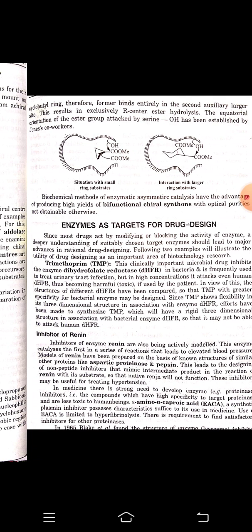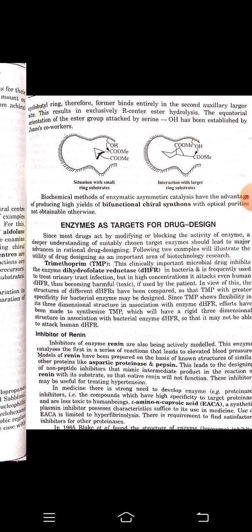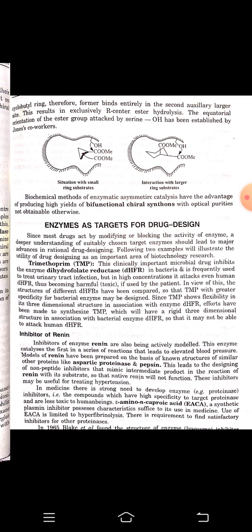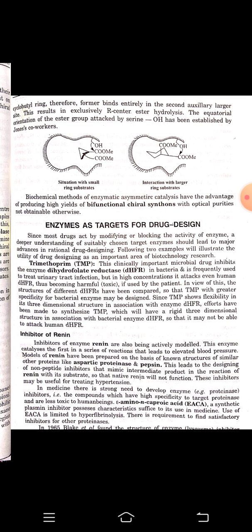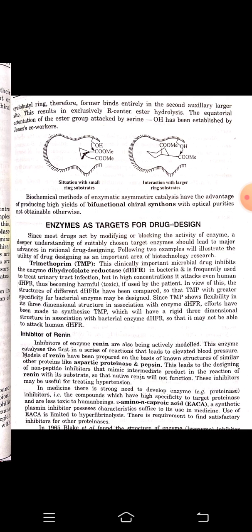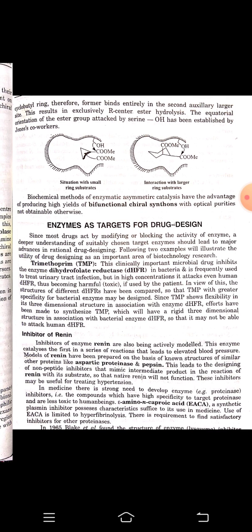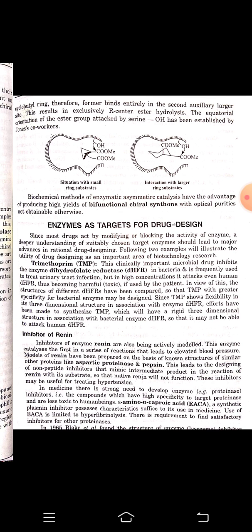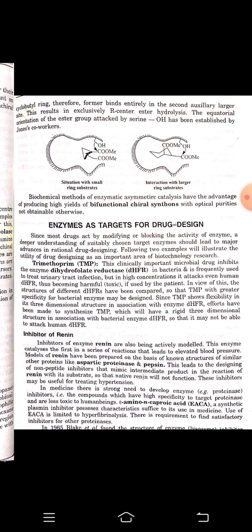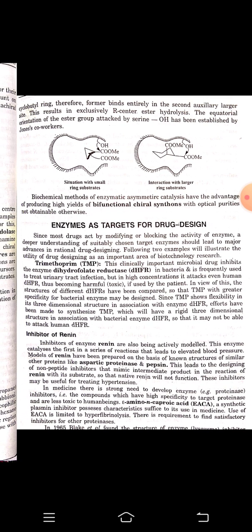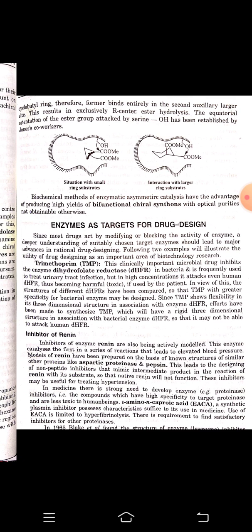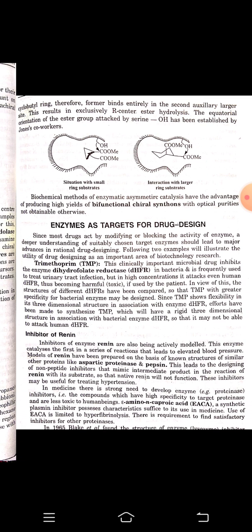Now, inhibitors of renin. Inhibitors of the enzyme renin are also being actively modeled. This enzyme catalyzes the first in a series of reactions that leads to elevated blood pressure. Models of renin have been prepared on the basis of the known structure of similar proteins like aspartic proteinase and pepsins. This leads to designing inhibitors of renin with its substrate so that native renin will not function. These inhibitors may be used for treating hypertension.